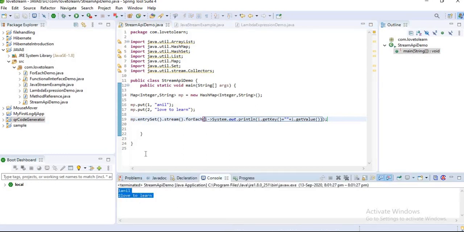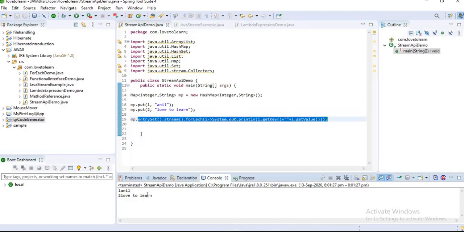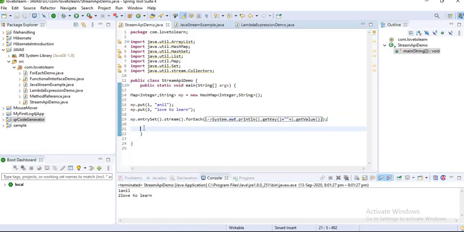Guys, you can observe here that when I enter the set into the stream, my values 1, Anil and 2, Love to learn are printed. I think you got it. And I covered all the scenarios I mentioned.